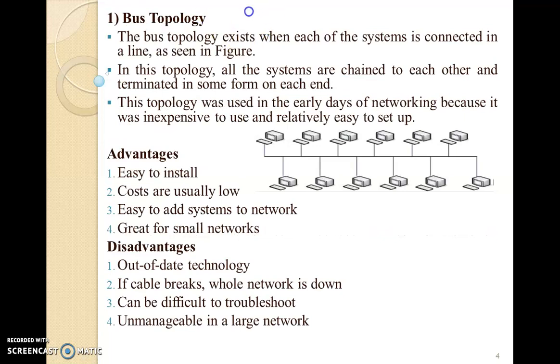Let us start with the first topology, bus topology. So what happens in bus topology? What are the advantages, disadvantages, and what is its classification? What is its architecture? Let us go through them one by one.